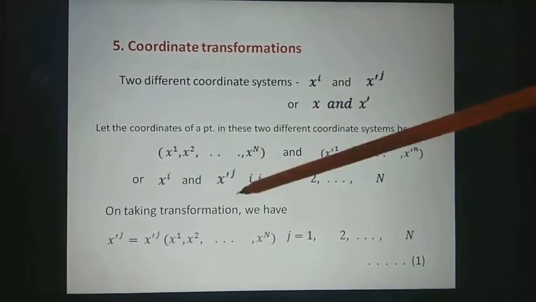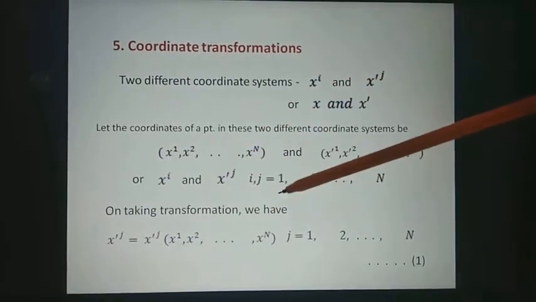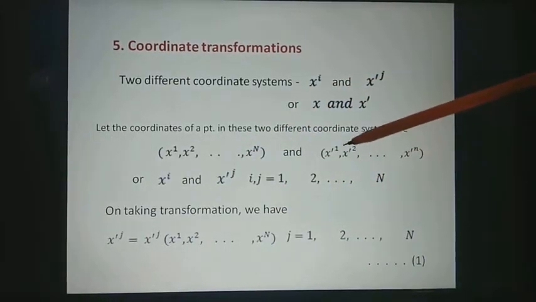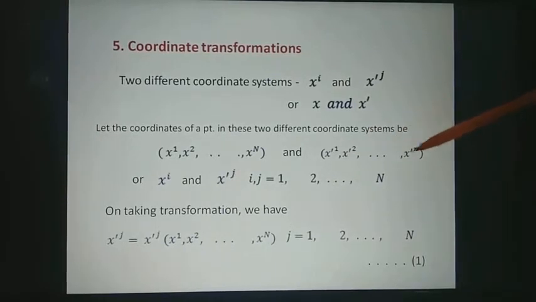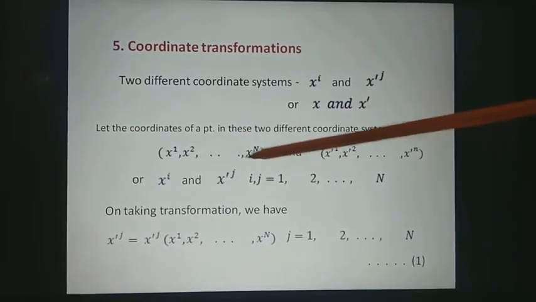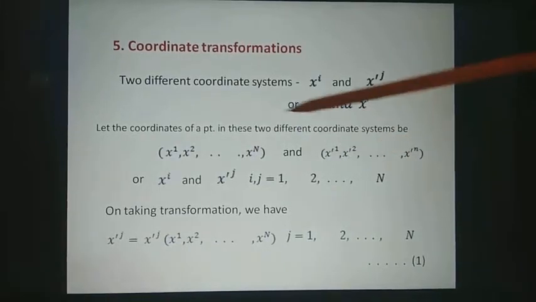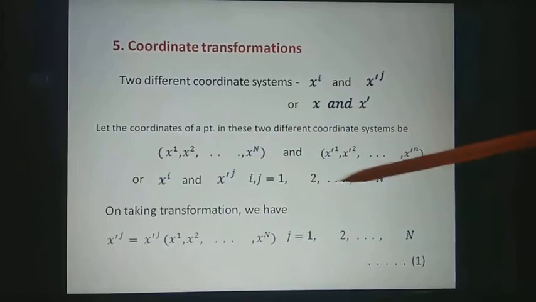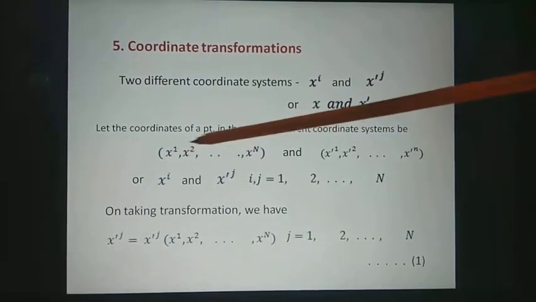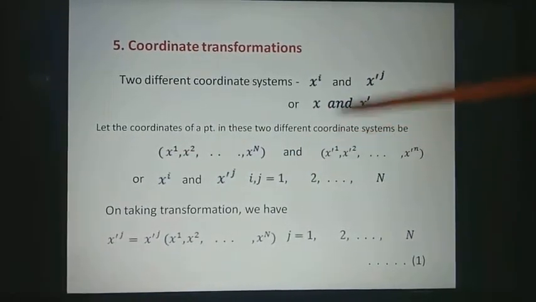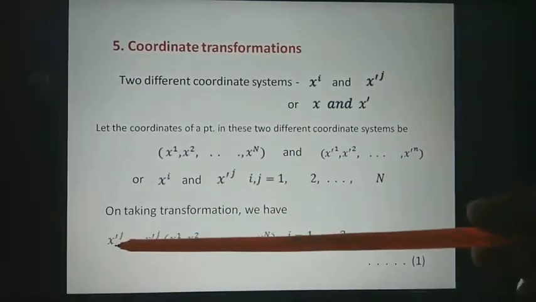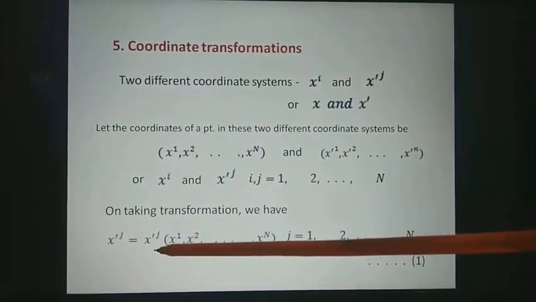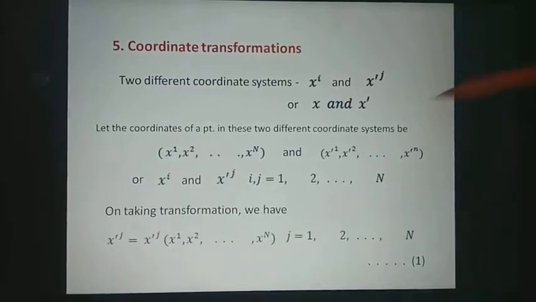So after taking the transformation from one system to another, these coordinates can be expressed in terms of those coordinates. So x dash 1 is a function of x1, x2 up to xn, x dash 2 is a function of x1, x2 up to xn, and so on. x dash n is a function of x1, x2 up to xn. That is written in short as x dash j equals x dash j of x1, x2 up to xn.